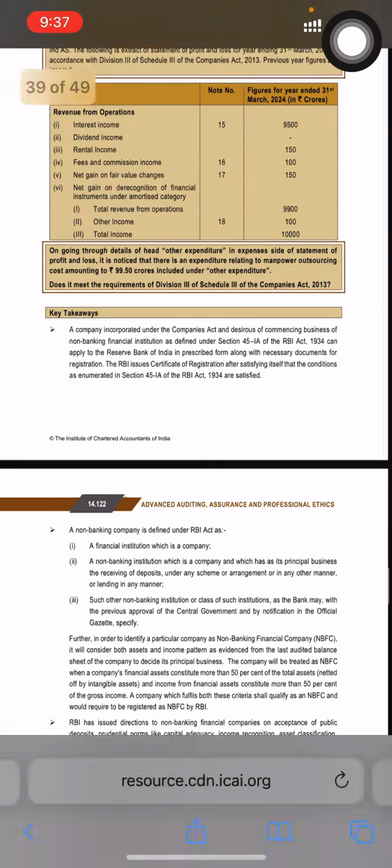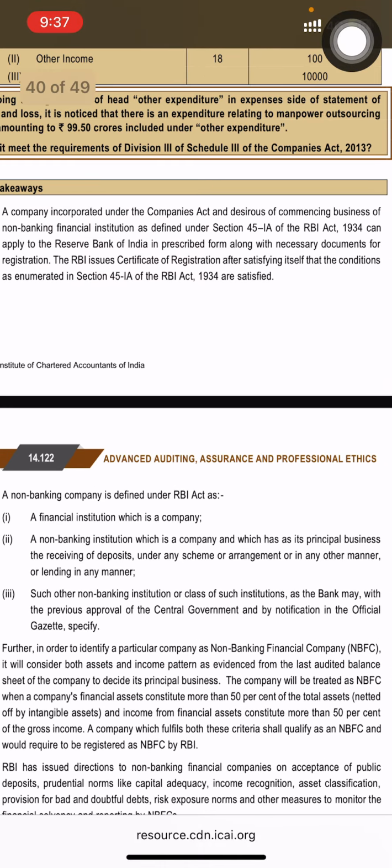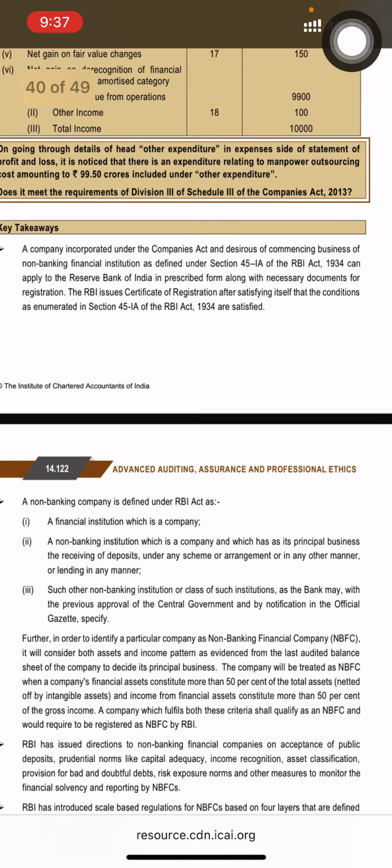A company incorporated under the Companies Act and desirous of commencing the business of an NBFC, as defined under Section 45 IA of the RBI Act 1934, can apply to the Reserve Bank of India in the prescribed form along with the necessary documents for registration. The RBI issues a certificate of registration after satisfying itself that the conditions as enumerated in Section 45 IA of the RBI Act 1934 are satisfied.